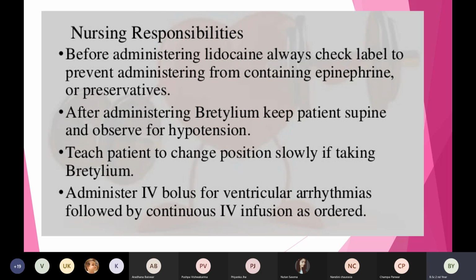So you have to perform the ECG correctly, and if you have any doubt, you can always call the nursing staff for assistance.